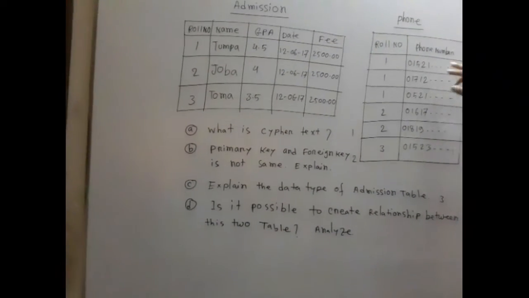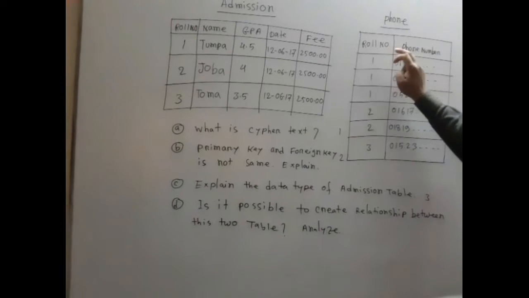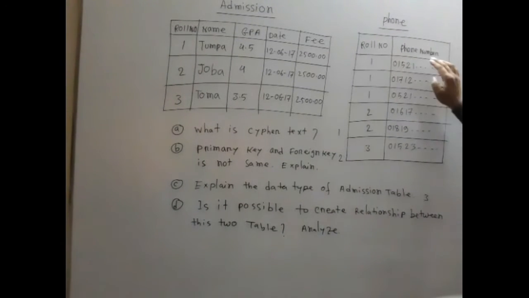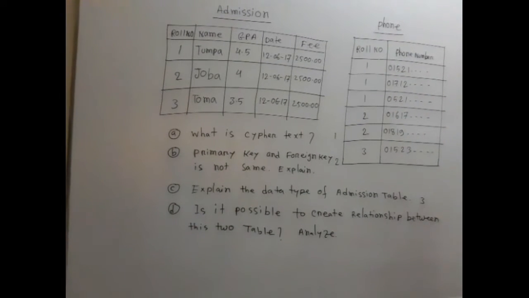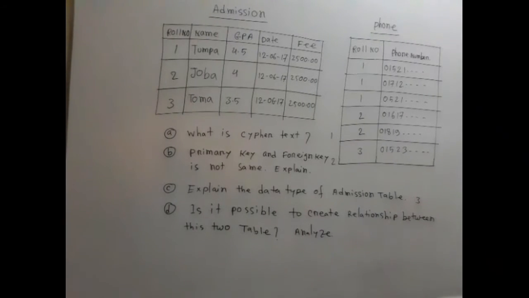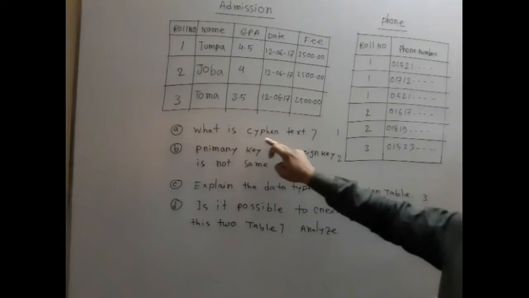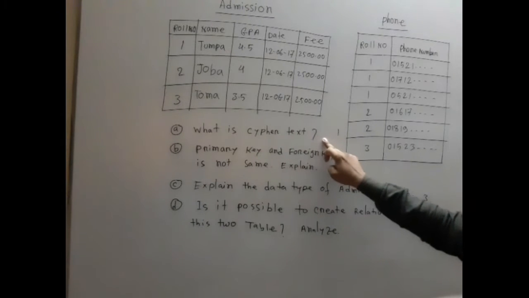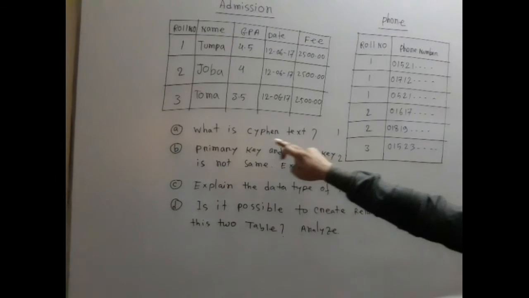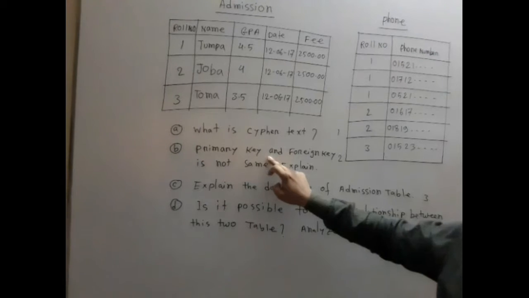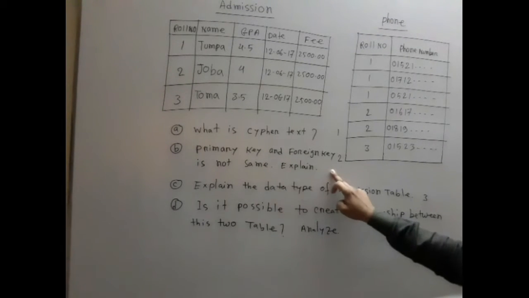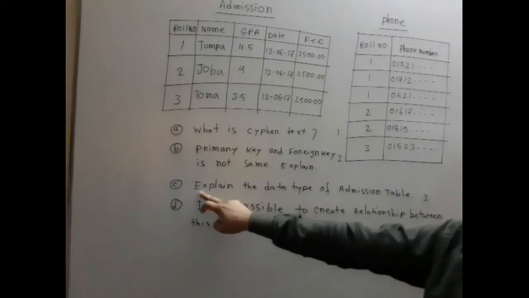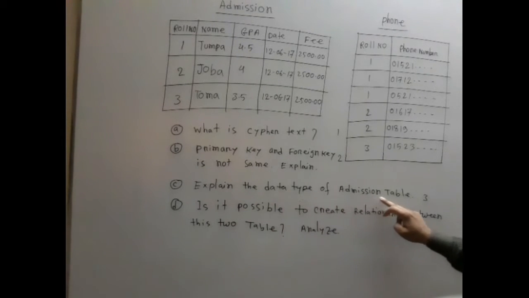And in the phone table, there are only 2 columns. One is roll and another is phone number. And some rolls and some phone numbers are there. And the question is, what is ciphertext? Number 2, primary key and foreign key are not the same. Explain. And number 3, explain the data type of the admission table.